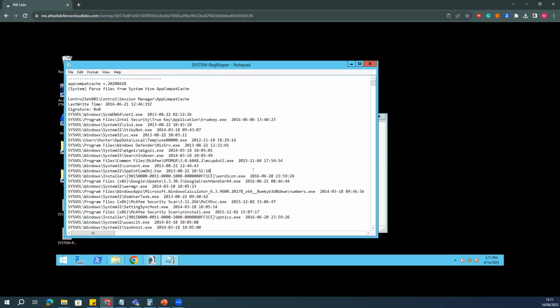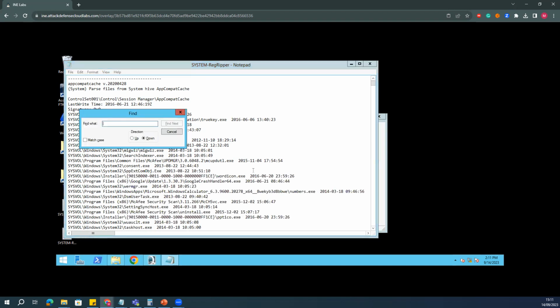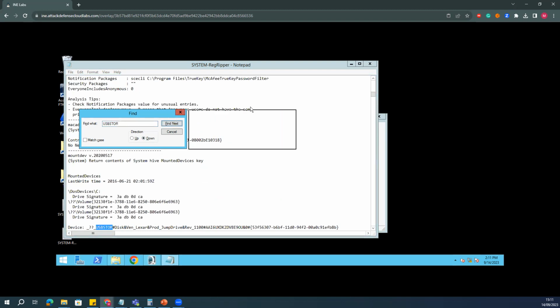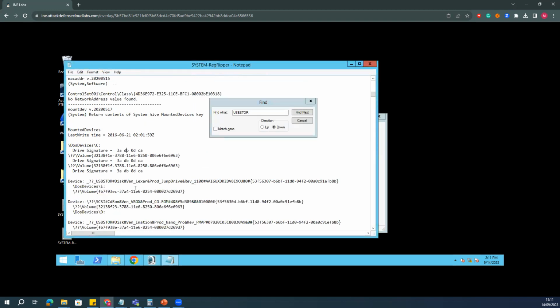So what needs to be checked? We need to check the USB logs, right? So I will type here USBSTOR, then search. If you see here, USBSTOR is here.